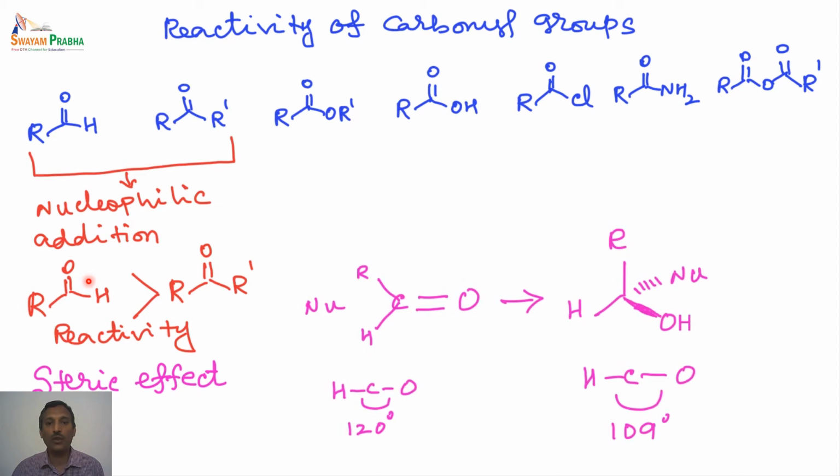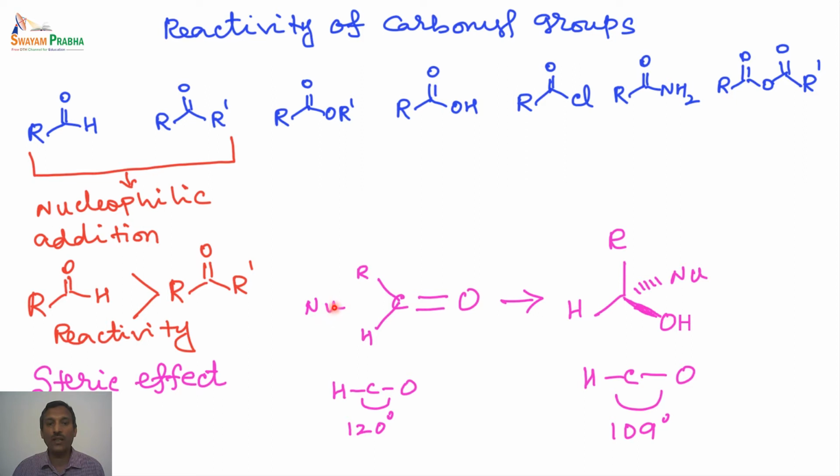If we carefully look at the carbonyl group, if this is R-C-H, the hydrogen, then that is what is called an aldehyde, and if the H is another alkyl group, that is a ketone. So whenever the nucleophile attacks the carbonyl carbon, that is the electron deficient carbon, the H-C-O bond angle is actually 120 degrees, and due to that the R-C-H bond angle is also 120 degrees.